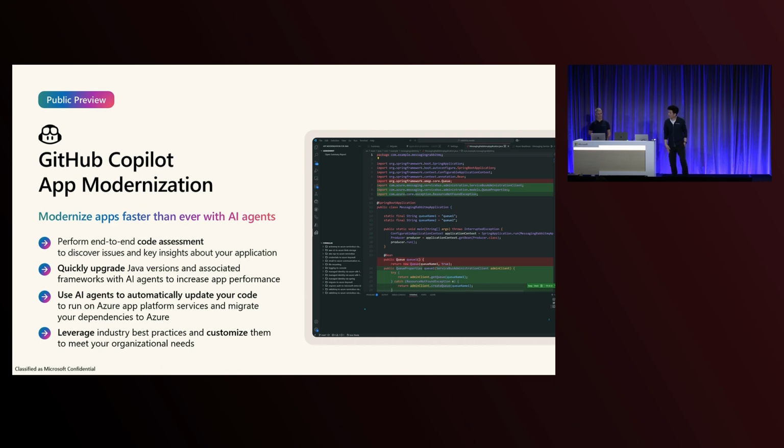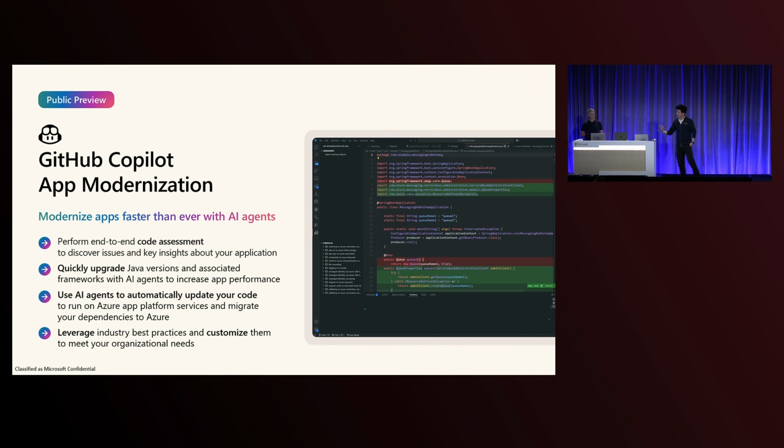The second thing that we are going to talk about today is upgrade. And when we talk about upgrade, what we really mean is Java JDK versions and related dependencies like Spring Boot. So we're going to show you how we used AI to help build upgrade tools to help you upgrade your application. And then the other thing that we're going to talk about is migration. And when we use that word, what we mean is moving your app to run on Azure. And there's a couple of different things that are needed in that scenario. One is upgrades or changes to the app itself. And the second thing is changes to dependencies.